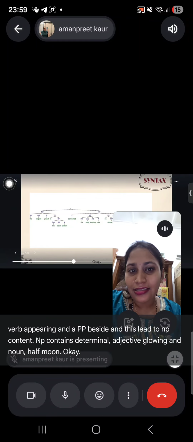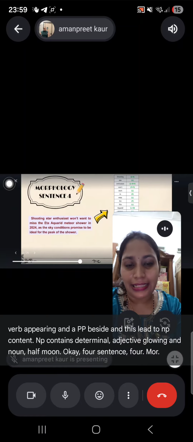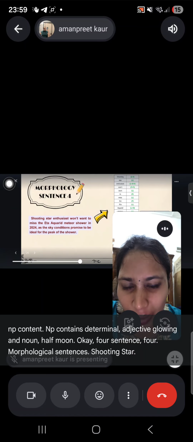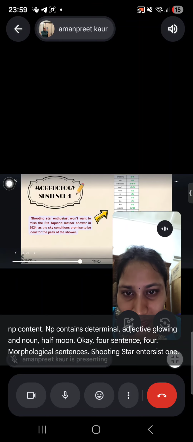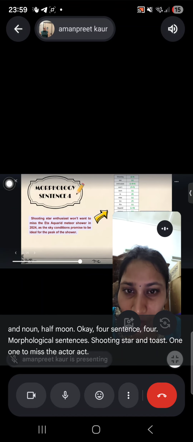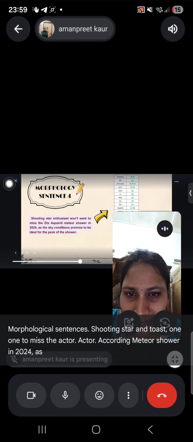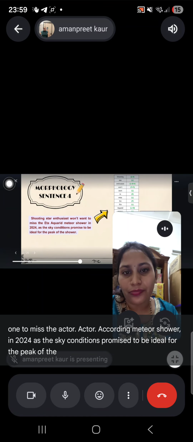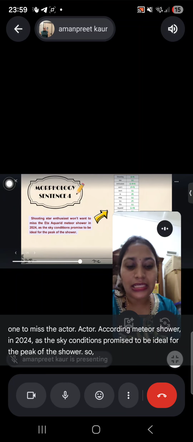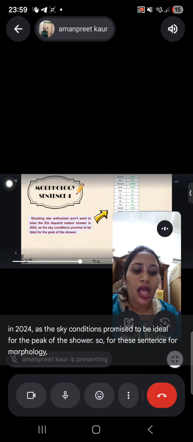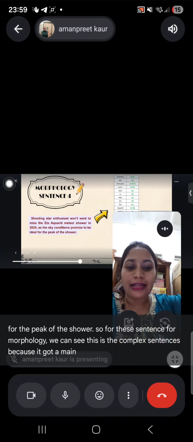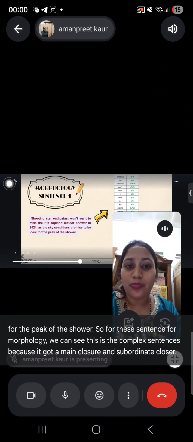Okay, for sentence 4, the morphological sentence: Shooting star enthusiasts won't want to miss the Eta Aquarid meteor shower in 2024, as the sky conditions promise to be ideal for the peak of the shower. For this sentence, we can see this is a complex sentence because it has a main clause and a subordinate clause introduced by as.